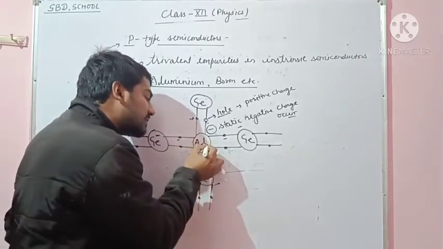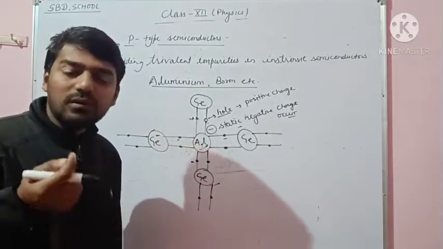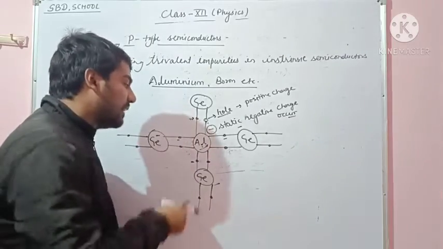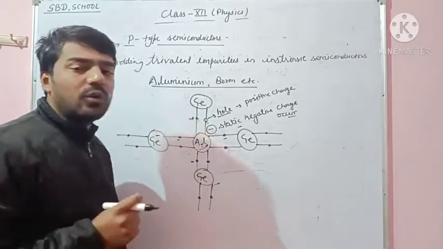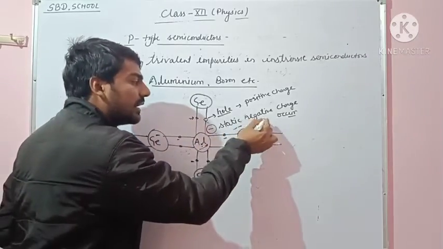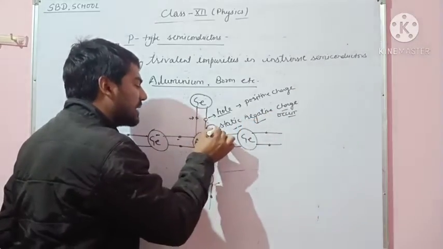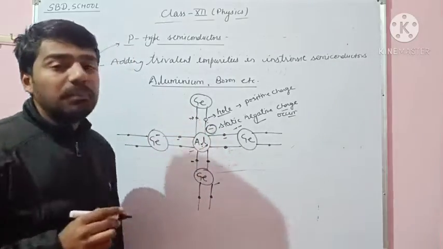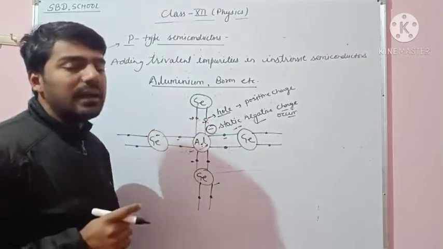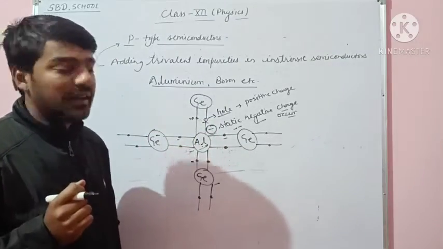It is necessary to get a free electron to complete the bond. So due to the shortage of one electron, the static negative charge is available on the p-type semiconductor, and holes are made in the p-type semiconductor.